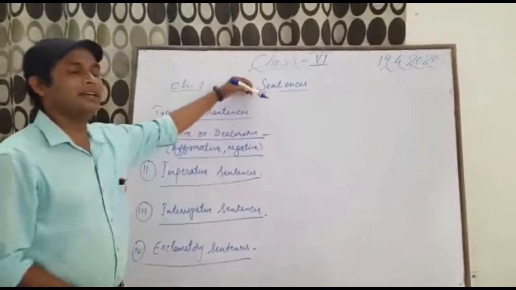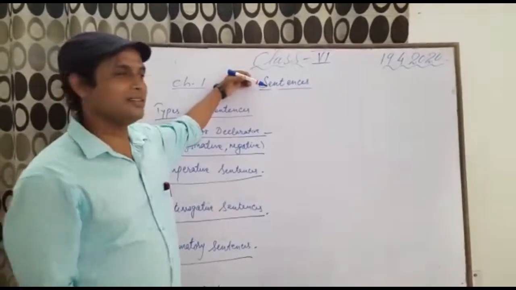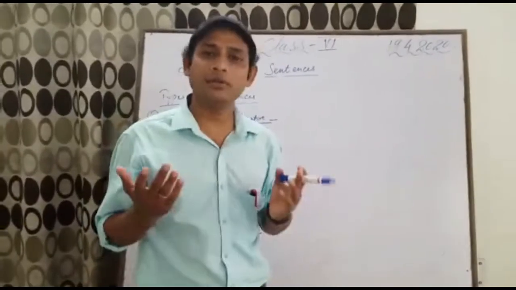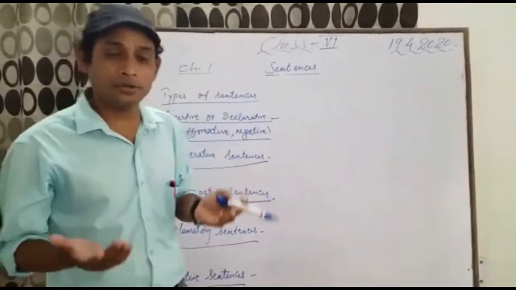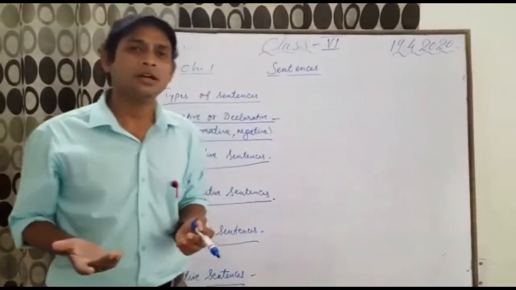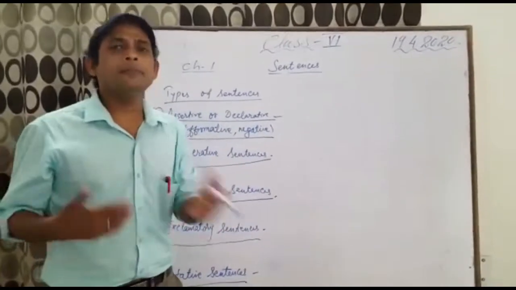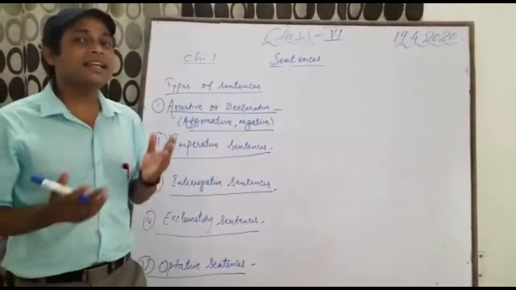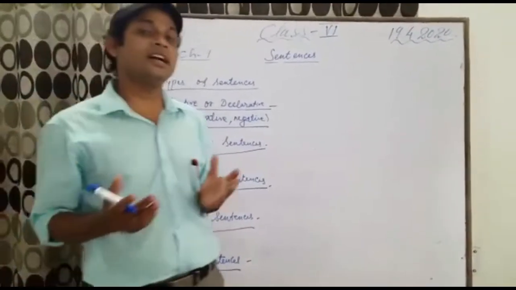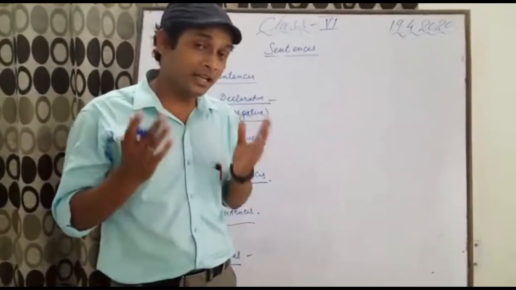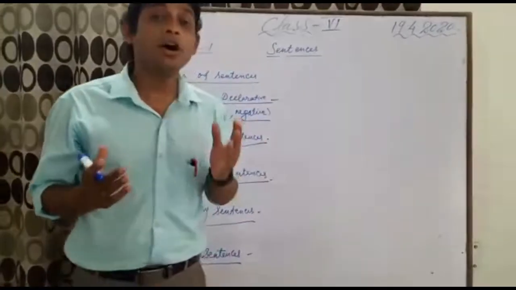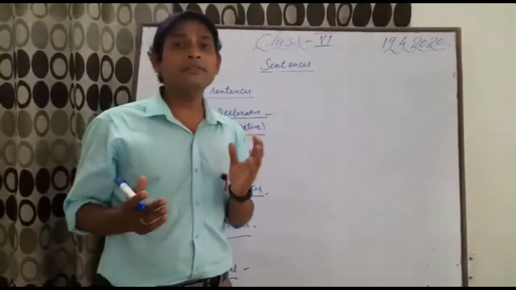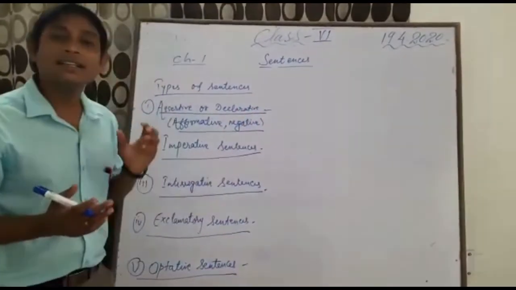Your first chapter is sentences in English language, means in grammar. You know the definition of sentences, and so many times you have come across the same definition. So now I am not going to give you the same definition. Okay, let it be. I'll just repeat it one day. What are sentences? Sentences are the group of words arranged in such a manner that it will give you a meaningful sense, or a group of words that gives you meaningful sense, that is called a sentence.